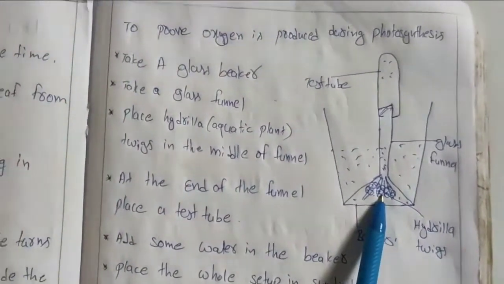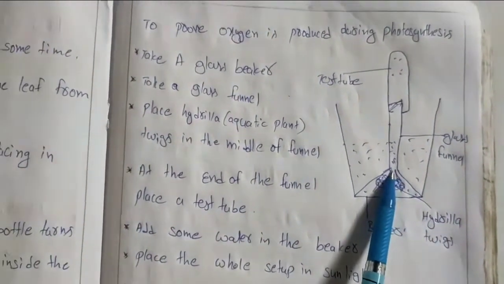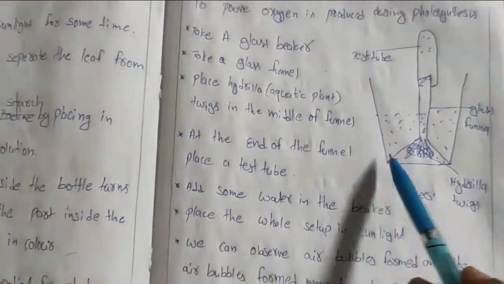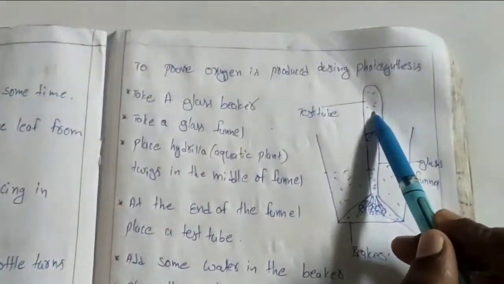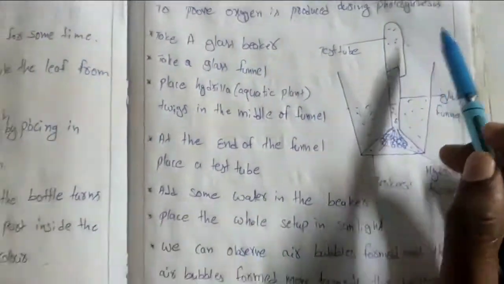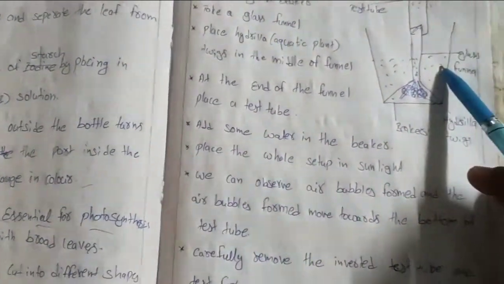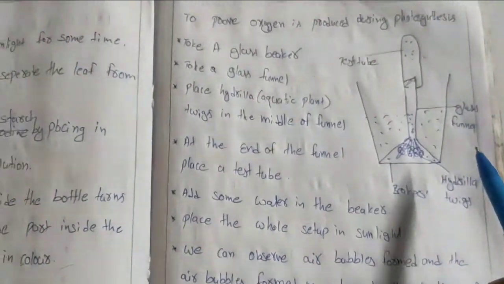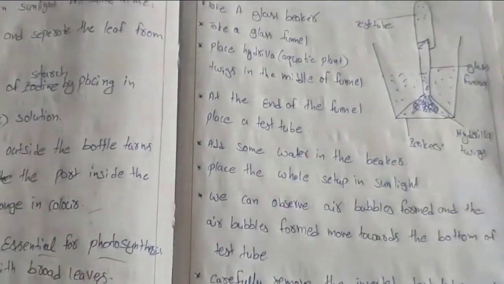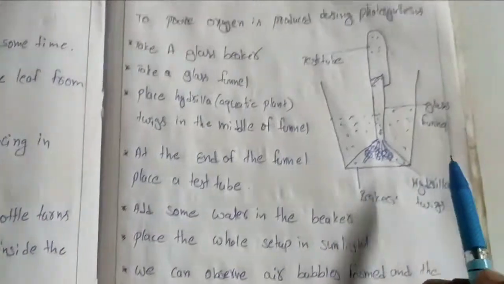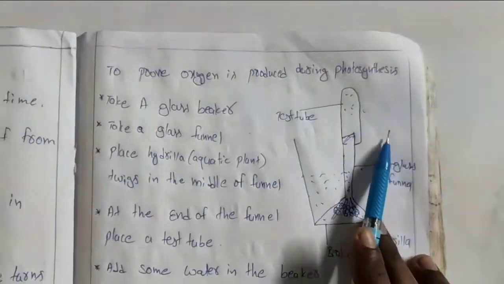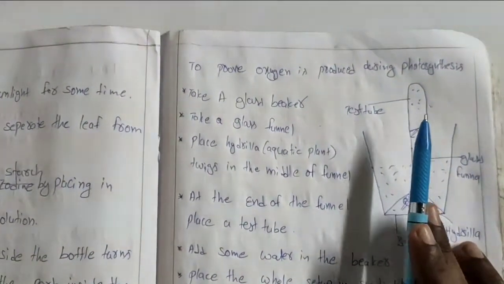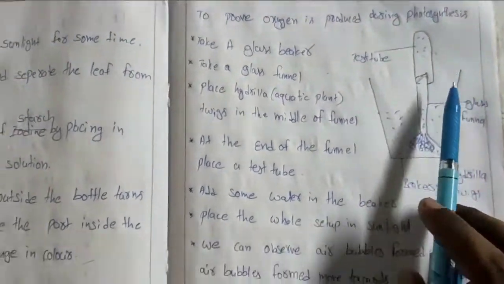Place the aquatic plant's twigs in the middle of the funnel, and cover the end of the funnel with a test tube. Now add some water in the beaker and place the whole setup in sunlight for some time. Slowly we can see air bubbles moving towards the test tube.